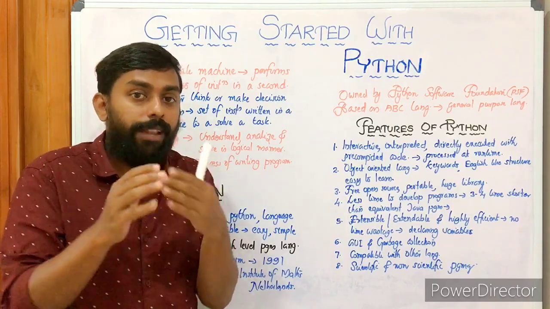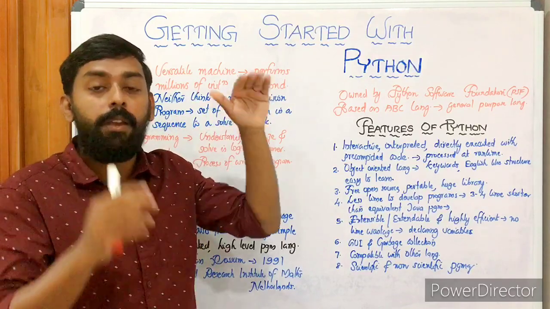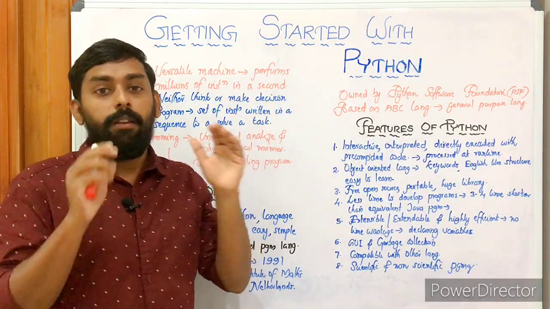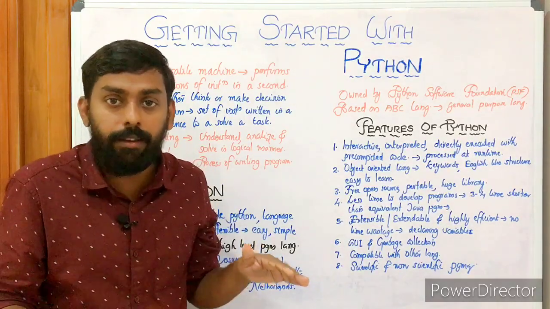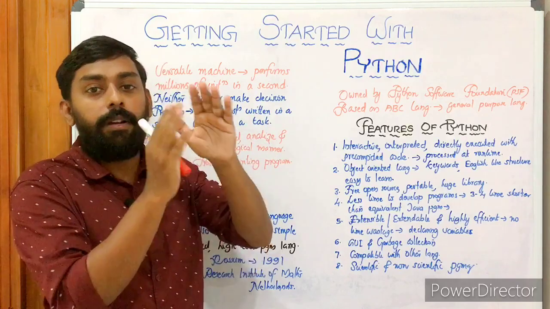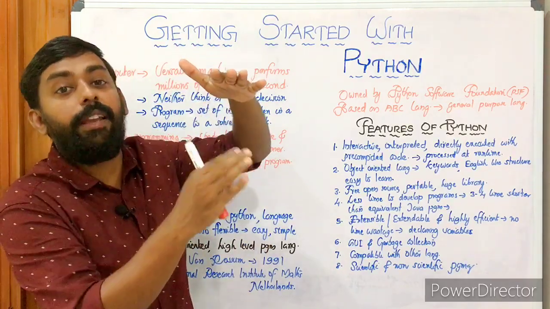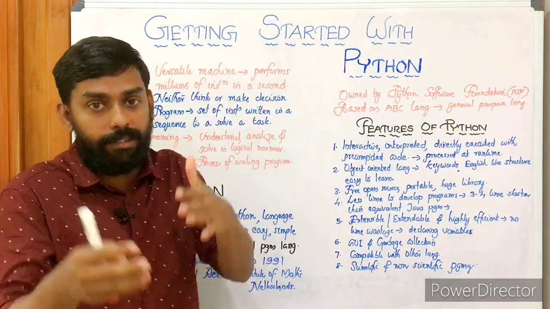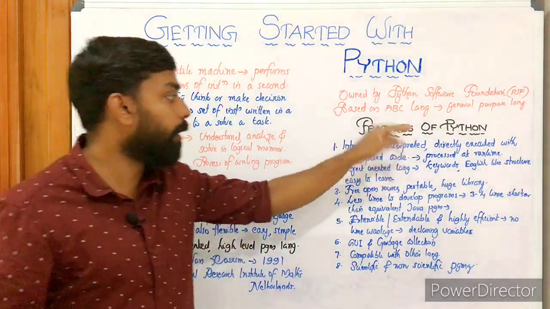And here the advantage is, there won't be that intermediate step of converting to machine code. Python code is directly executed. It is not converted to machine language and then executed. Here it's not like that. The Python code will be directly executed to get the result. That's what an interpreted language is.